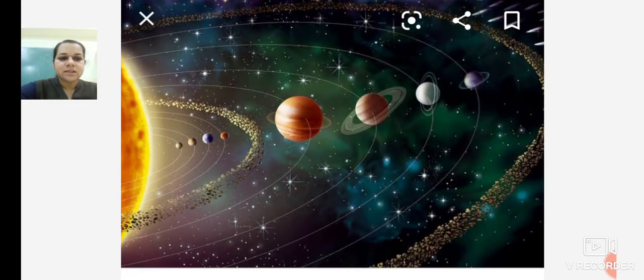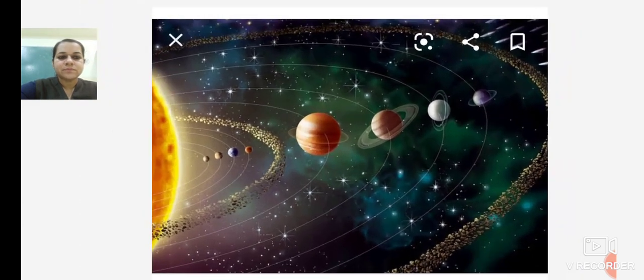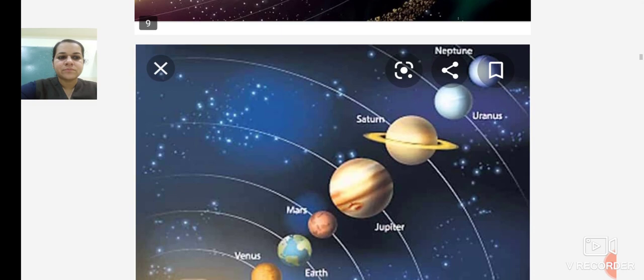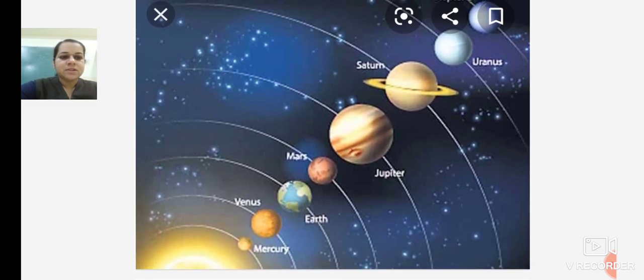As you can see in the image, Mercury, Venus, Earth, Mars, Jupiter is the largest. Then Saturn has rings around it. Uranus, then Neptune. As you can see the names of the planets.